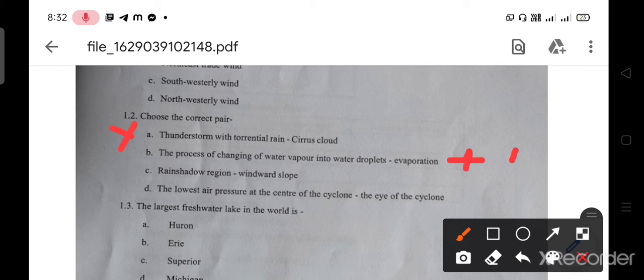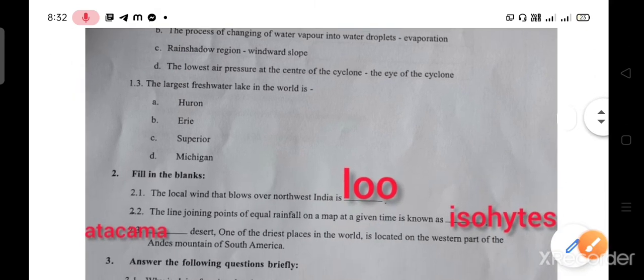Next option C, rain shadow region, windward side, that is also wrong. That is the leeward side. Next D, the lowest air pressure at the center of the cyclone, the eye of the cyclone, that is correct. So the correct answer is D, the lowest air pressure at the center of the cyclone is known as the eye of the cyclone.